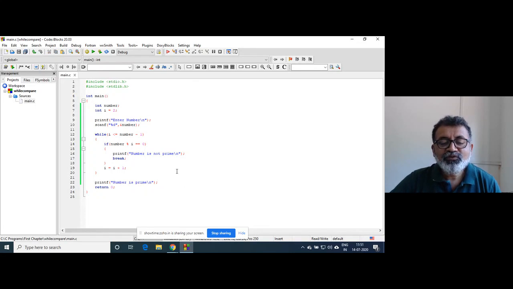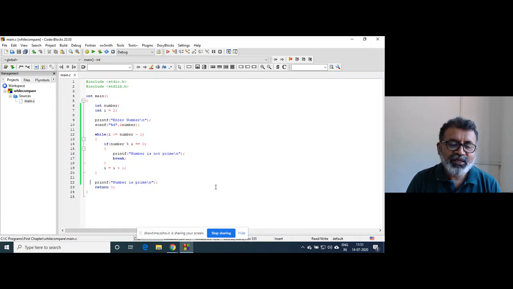Now this loop gives a problem when the number is divisible by a certain number. Suppose the number is 4, the loop will be executed till 3. Now when a particular number is declared as not prime, the control goes outside the loop.